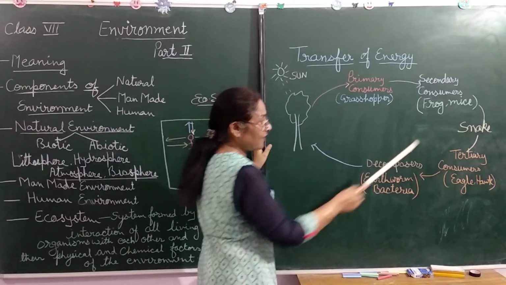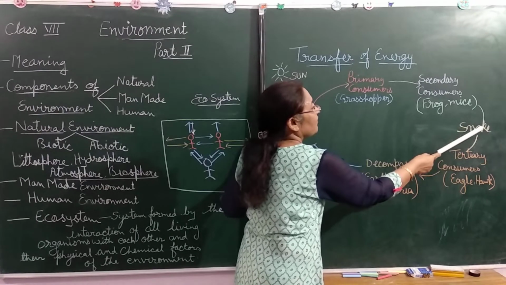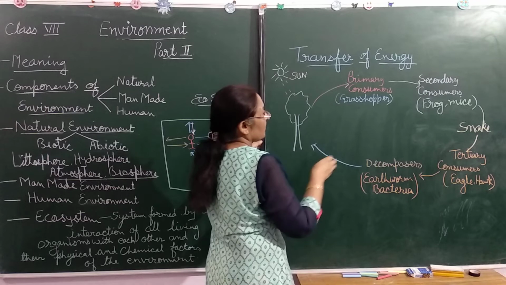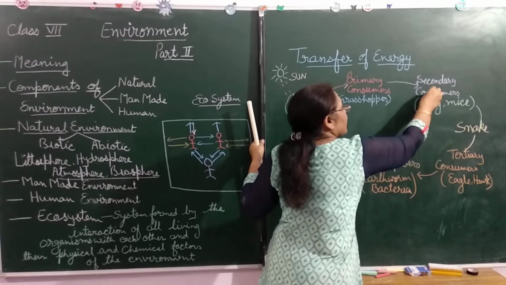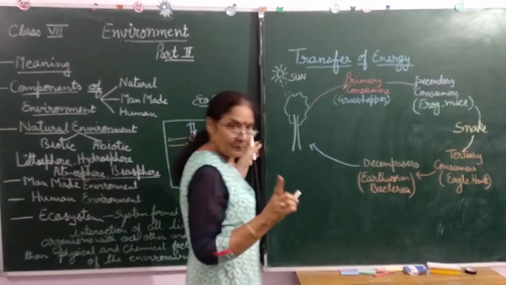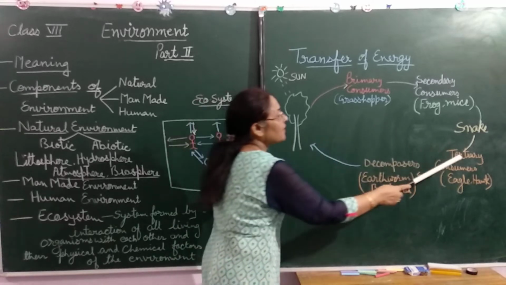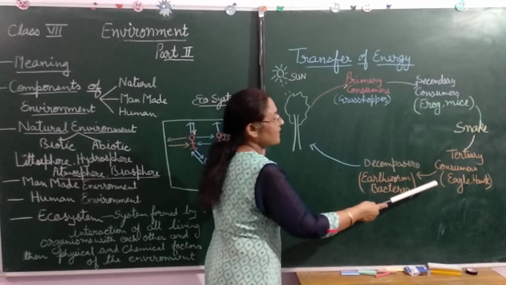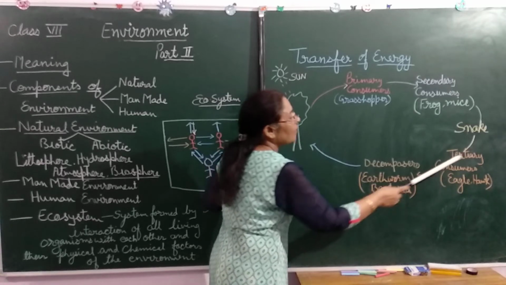And after that, the third one is the snake. When the snake eats the frog and mice, the energy is transferred from the secondary consumer to the snake. Clear? And the tertiary consumers are carnivorous animals, for example, eagle and hawk.